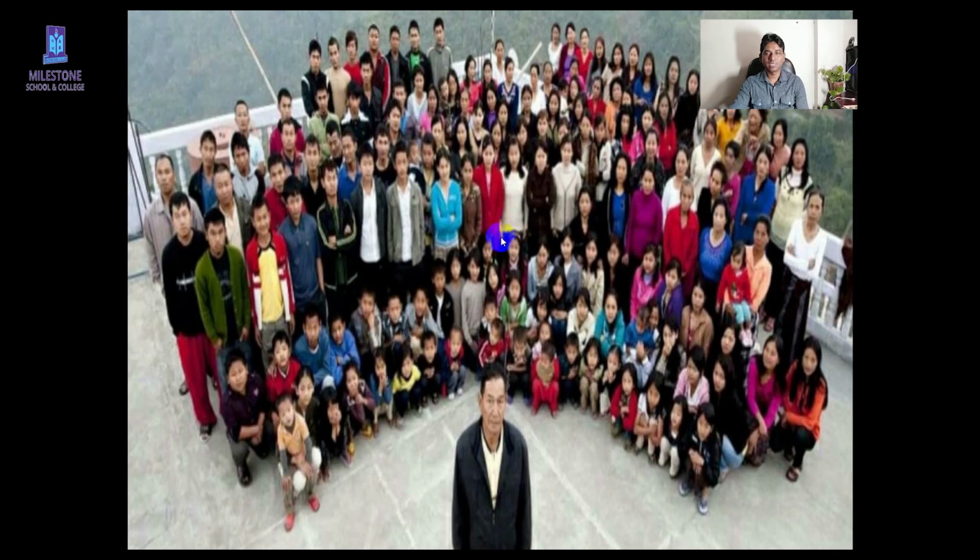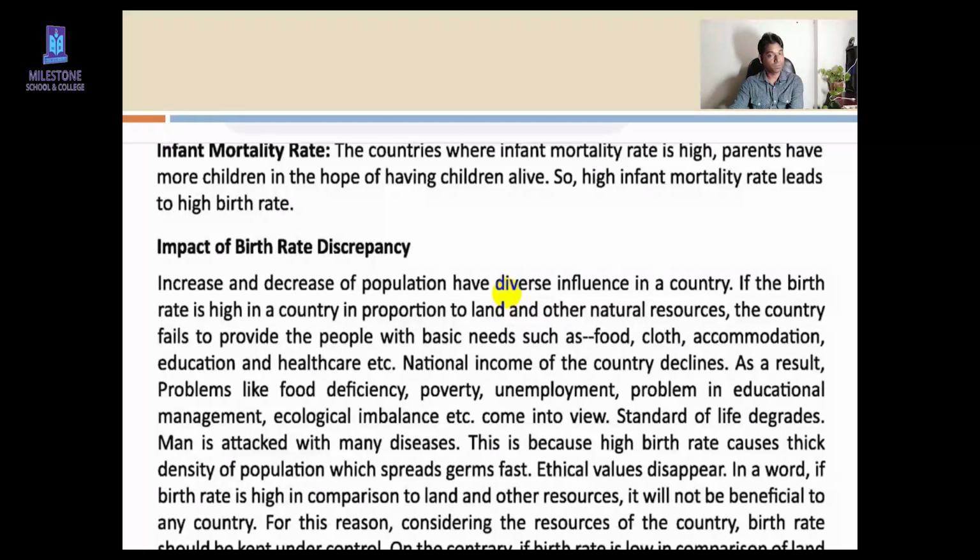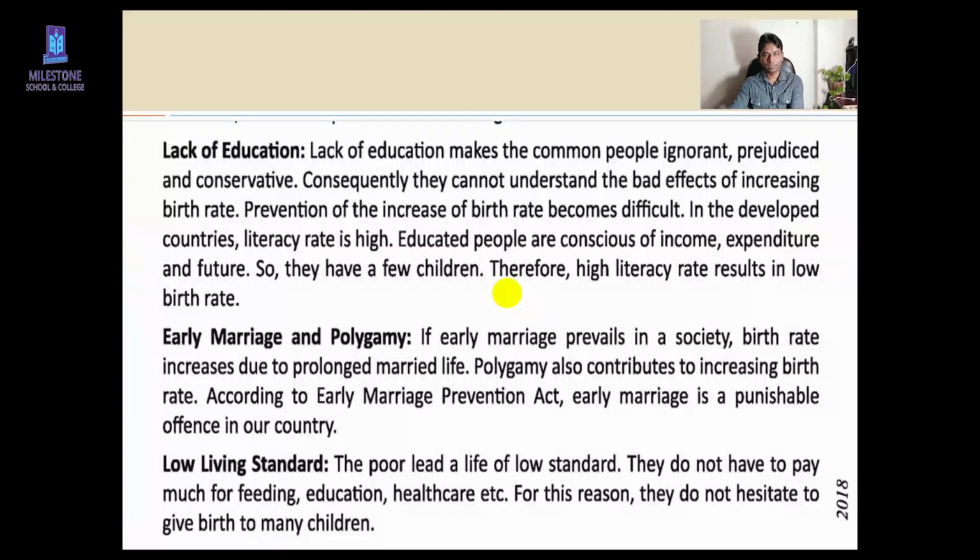Here is another picture you can see. Only one man here, and this man has many wives, this line. That's why the man has many children. So this is an example of polygamy. So in a short way, you can say if anyone marries more than one, it's called polygamy, right? Okay. Let's go back.